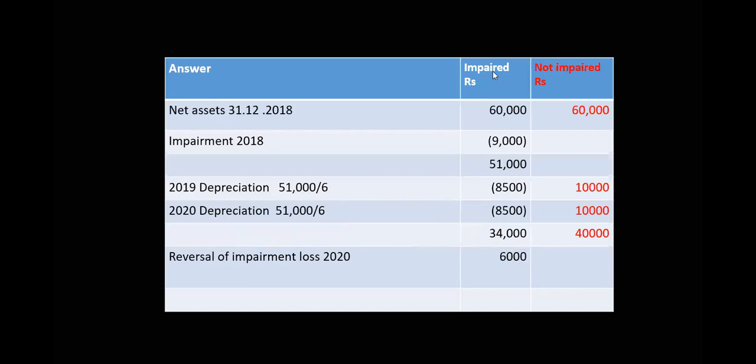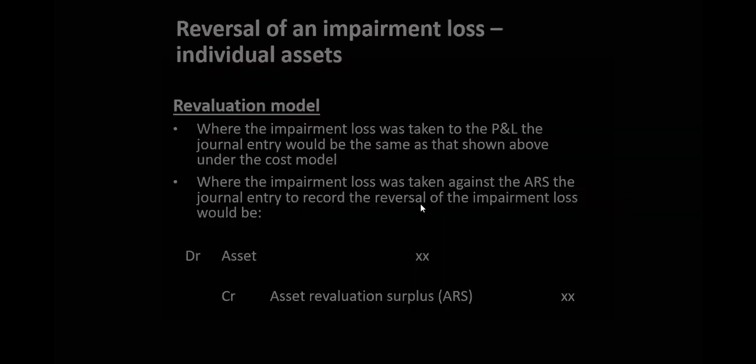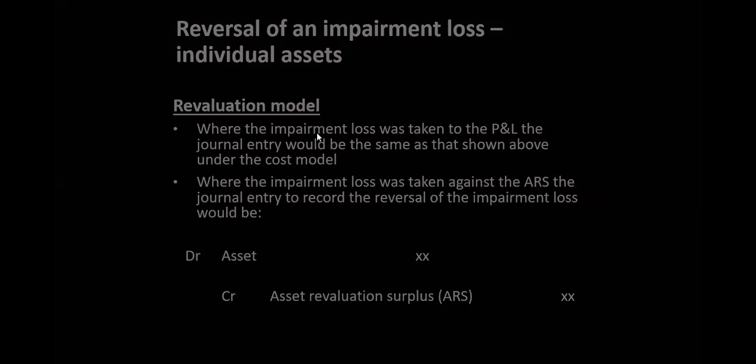Okay. This is the opposite of the revaluation model that we discussed under impairment. This is under reversal. Here the asset increases and the revaluation surplus increases. That's all. So for any asset related to the revaluation model, you increase the asset and increase the reserve. Opposite.